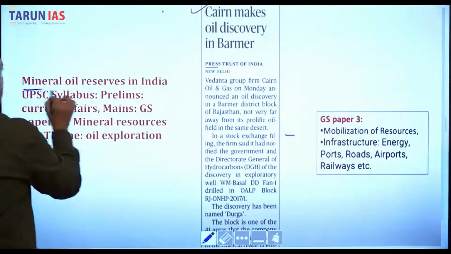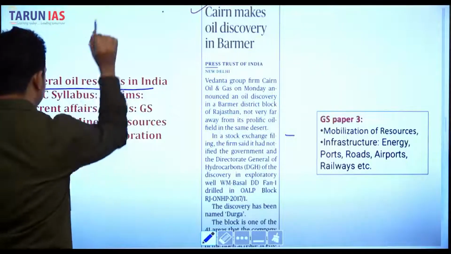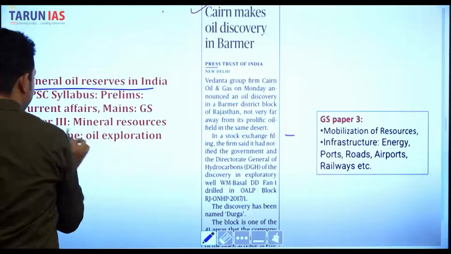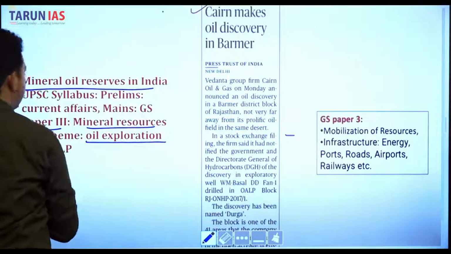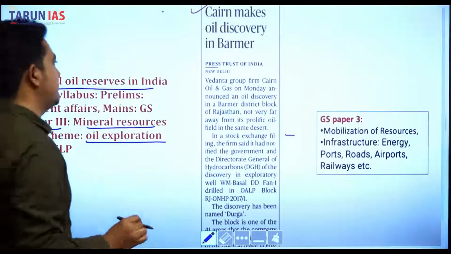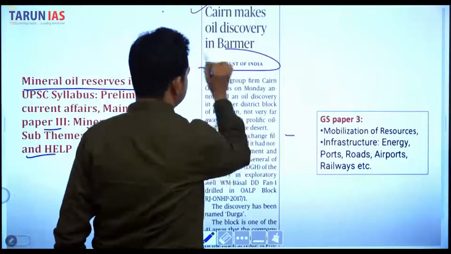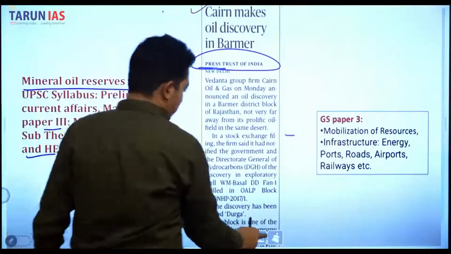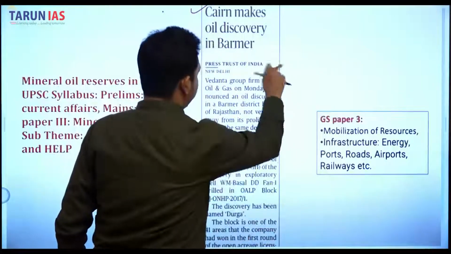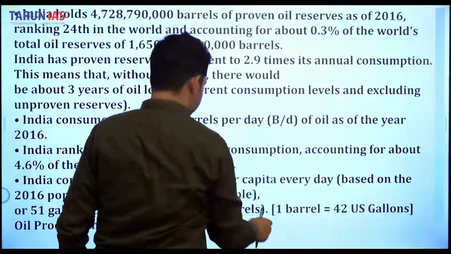So, mineral oil reserves in India. This will cover mineral resources, something like oil exploration and health. Basically, PTI is the Press Trust of India. This article is published in the New Delhi edition. So we have to understand this one.